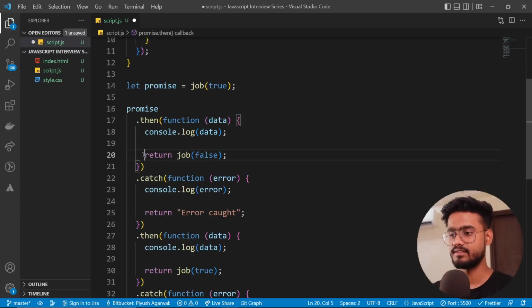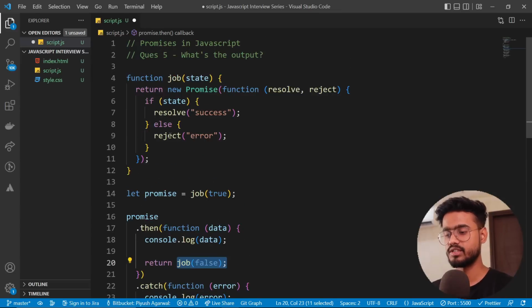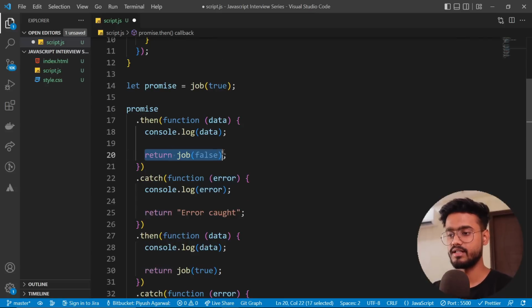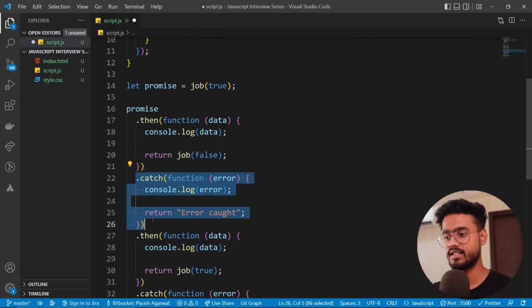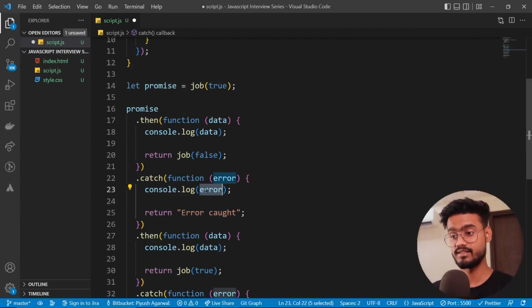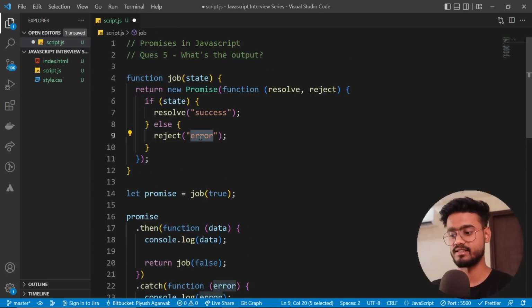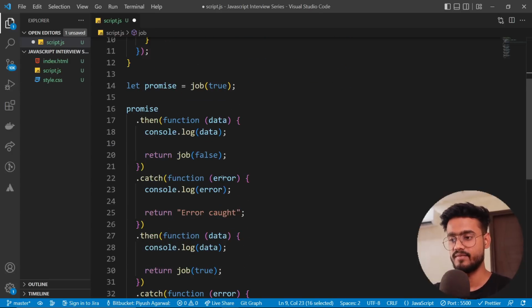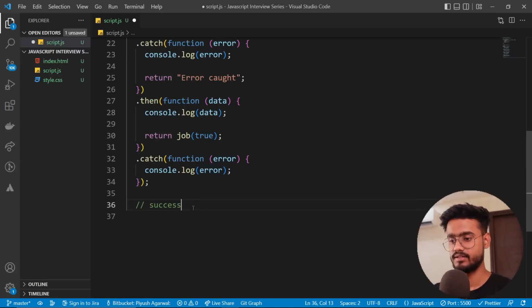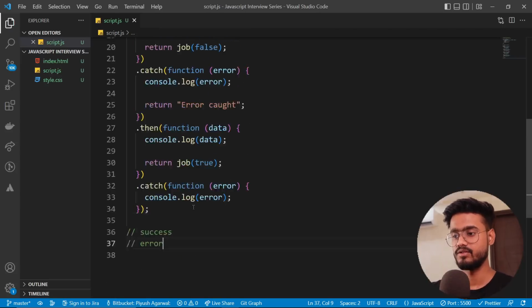Okay, fine. Then this is gonna return job false. So this is calling another promise over here, and this is returning, as we discussed in our promise chaining part, right? So we have this job false over here. Okay, cool. So this will reject the promise and return error. Fine. So this will now return a rejected promise, so this will go inside of the catch. Okay, cool. So we have catch just right after it. So we will go inside of the catch. It will print this error variable which has this error inside of it, since we are rejecting the error, right? So let's print error. Cool.